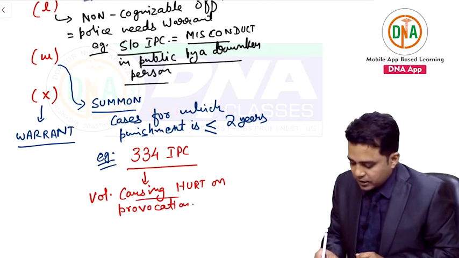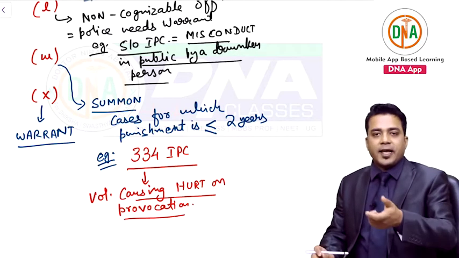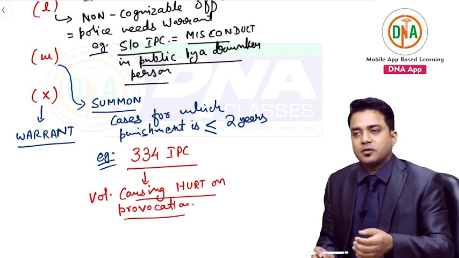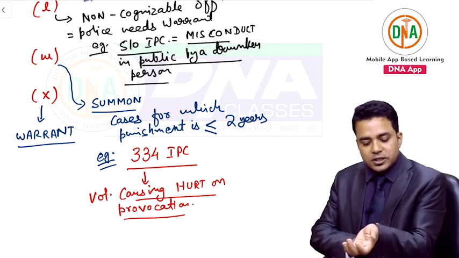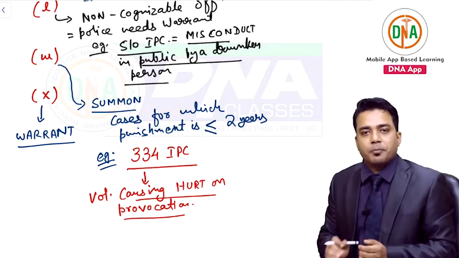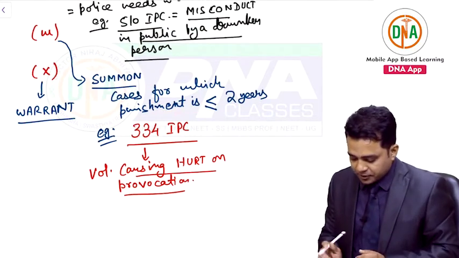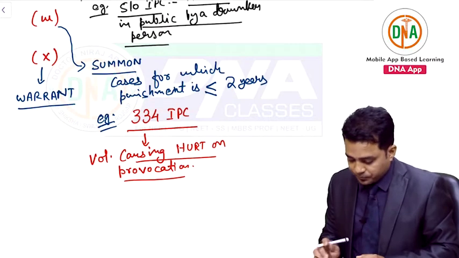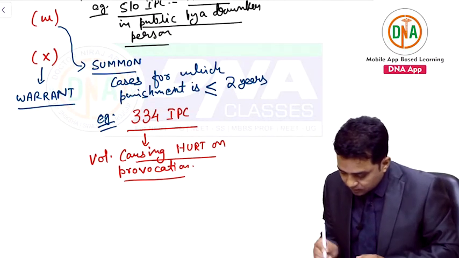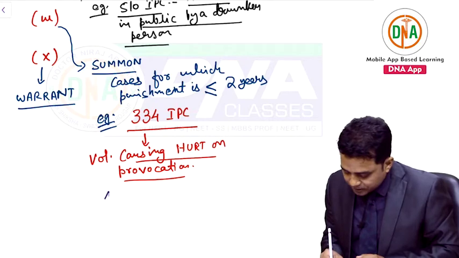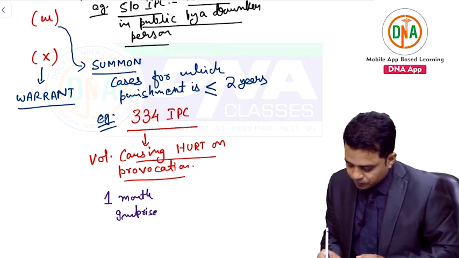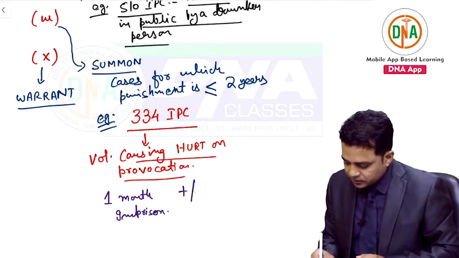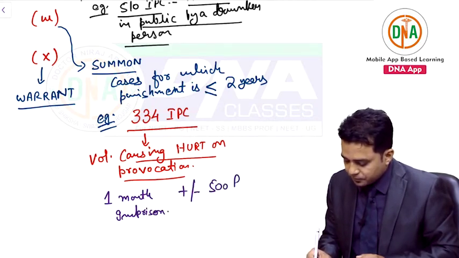So the question was like, a person X on provocation causes injury to someone. Injury was simple bruise over front of forearm. Punishment was asked in the exam. So punishment is 1 month imprisonment plus minus 500 rupees fine.